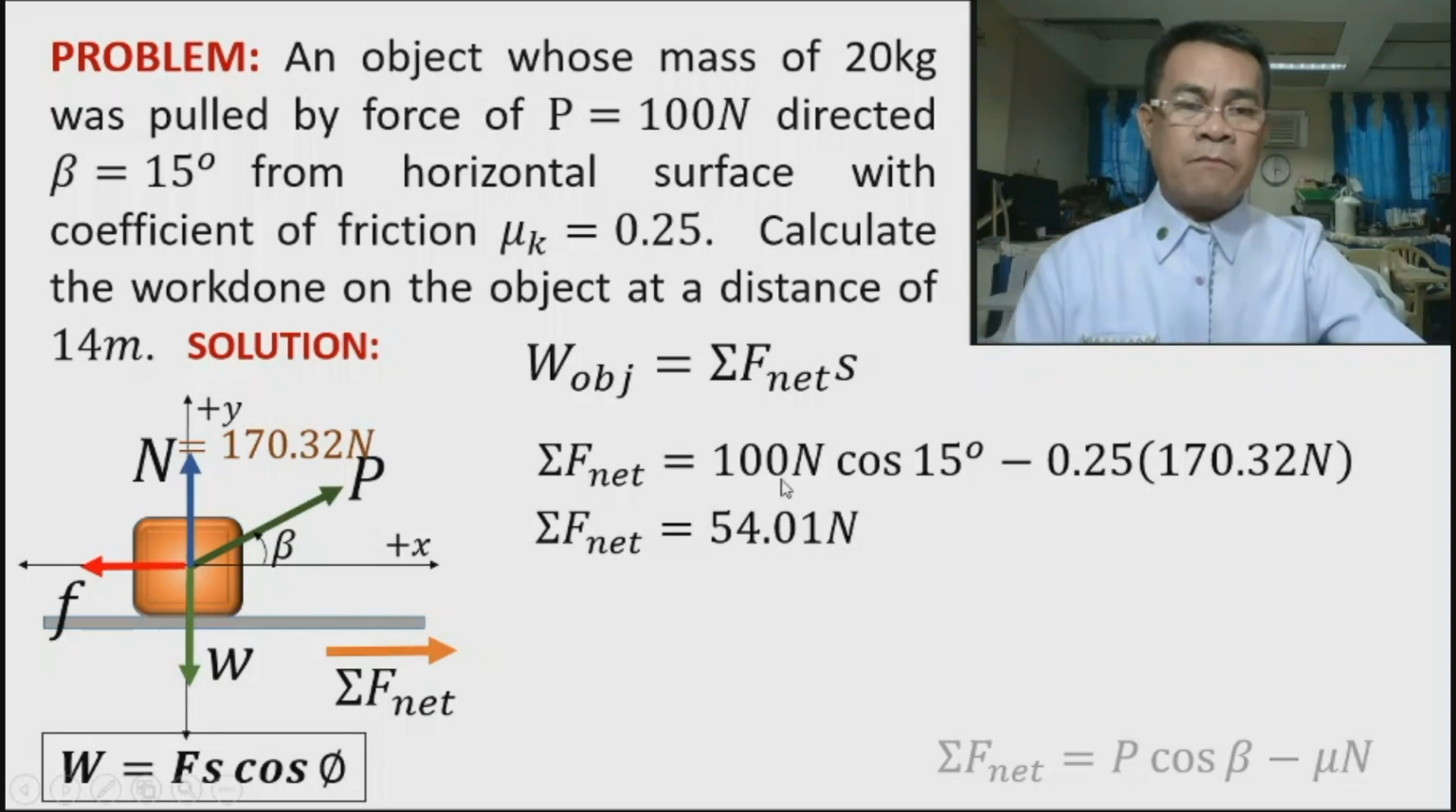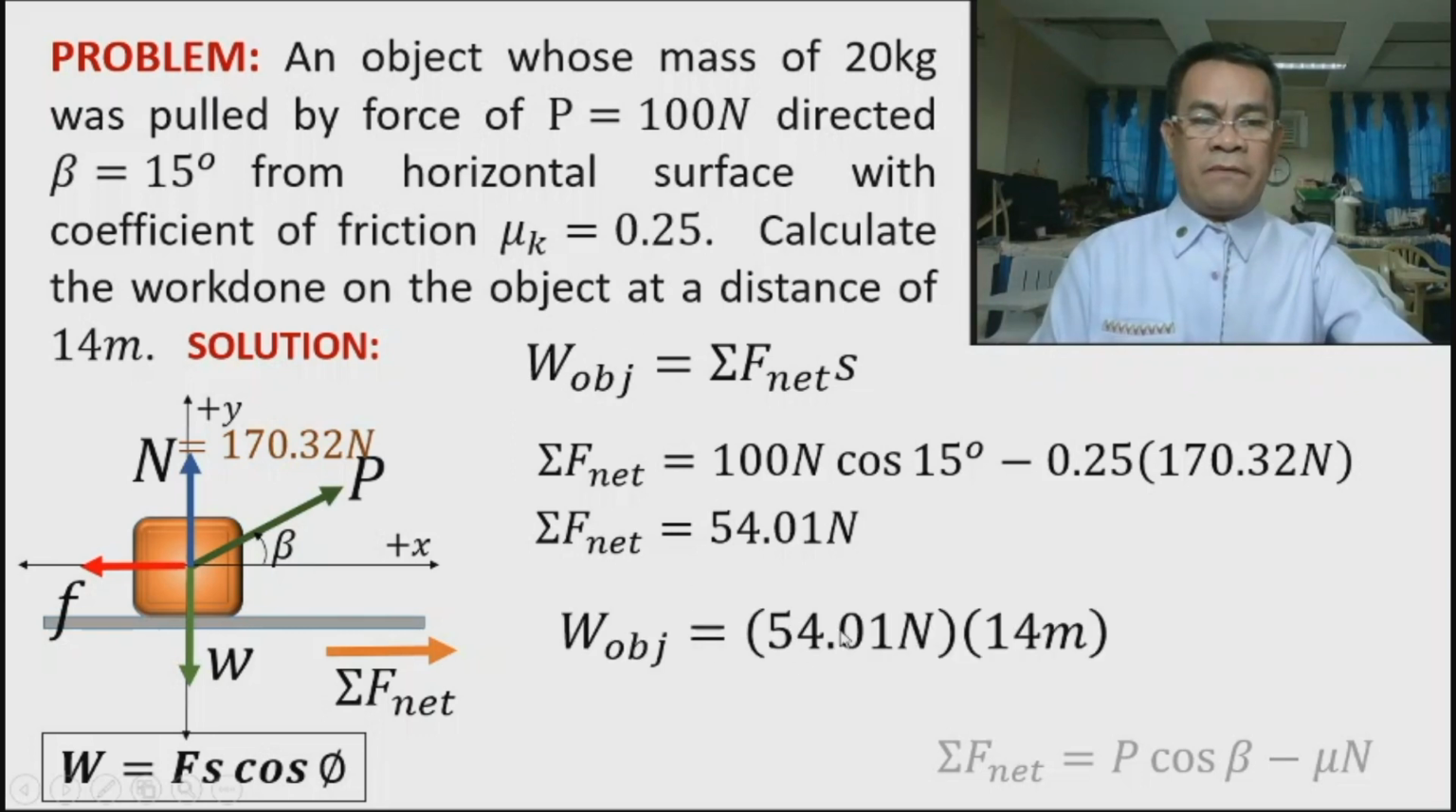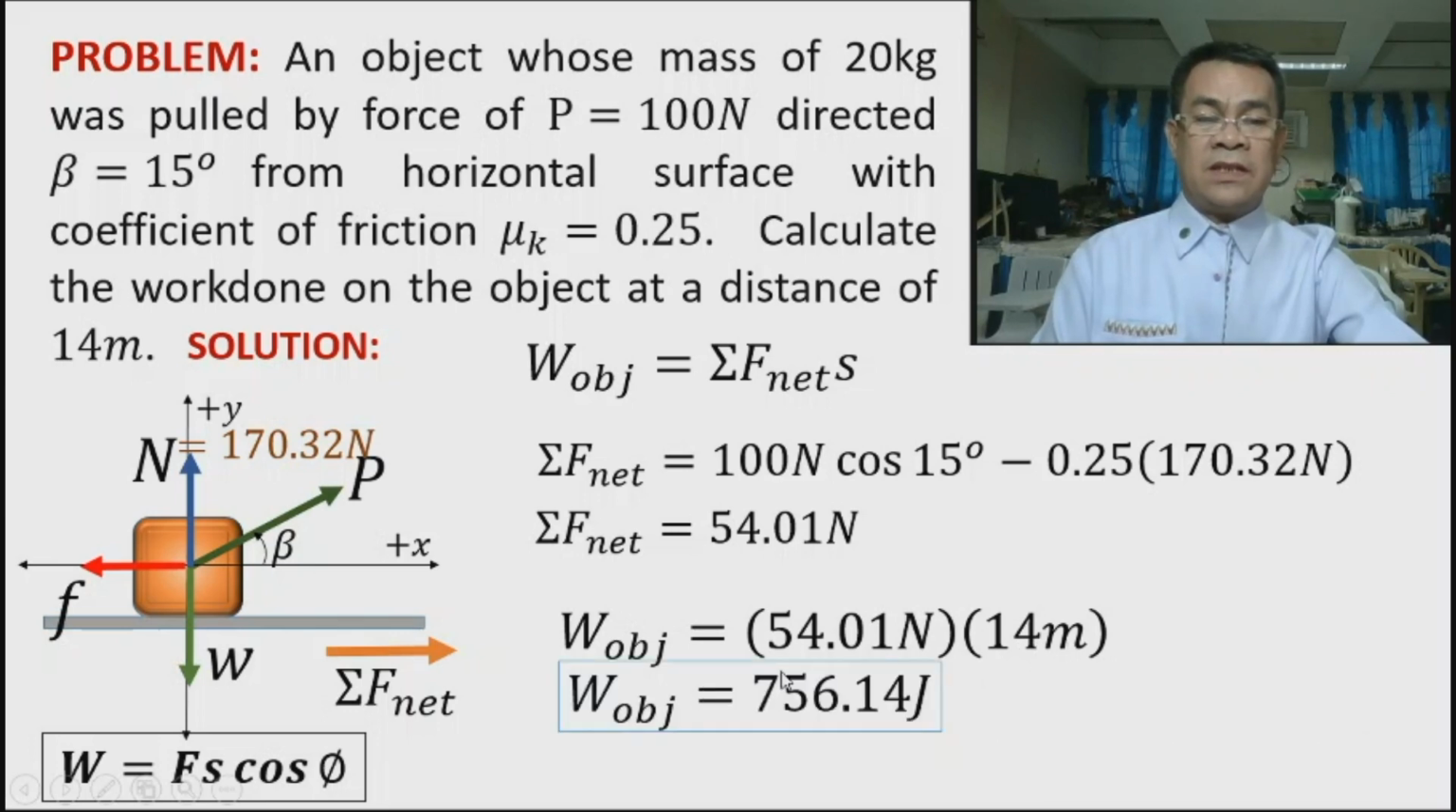Okay, we have now the value of the net force. So if we multiply this net force with the displacement, the result is the work done on the object. Let's do it. 54.01 newtons multiplied by 14 meters, the result is 756.14 joules. This is the work done on the object moving from 0 to 14 meters horizontal displacement, and it was applied by the 100 newton force. Okay, this is our first method of solving the work done.